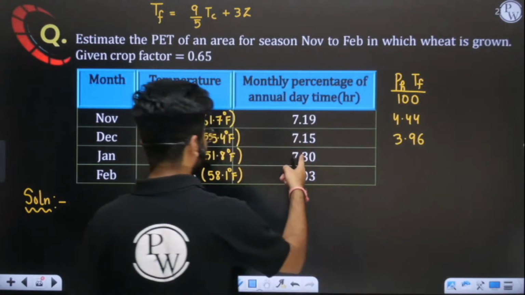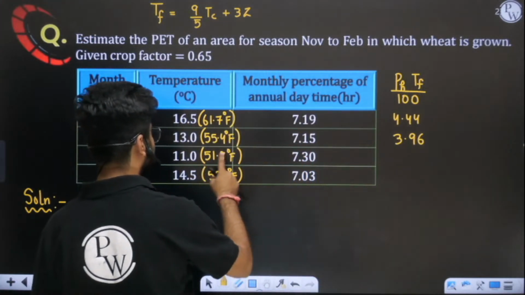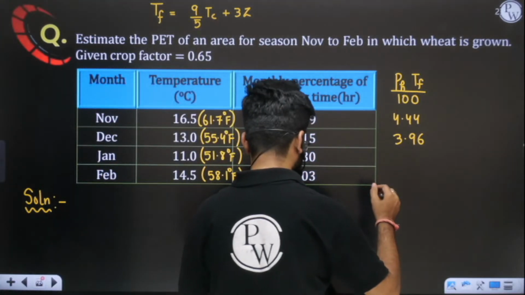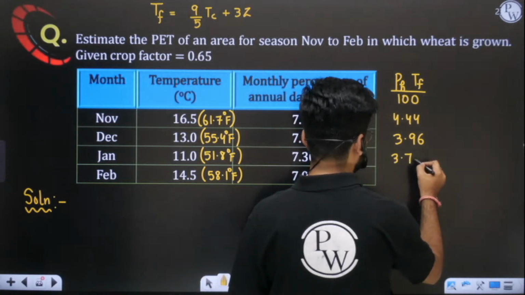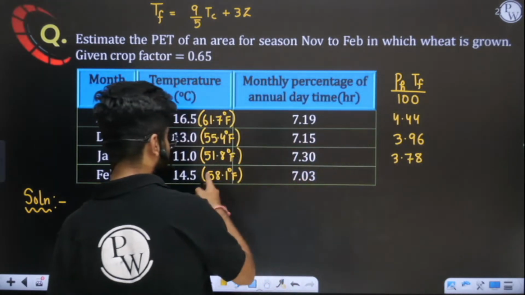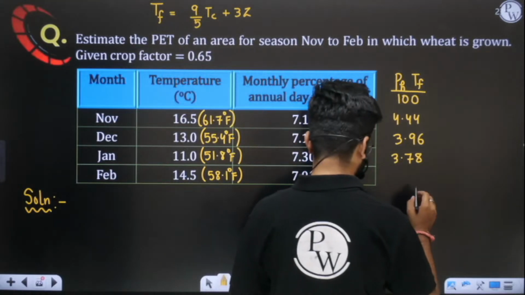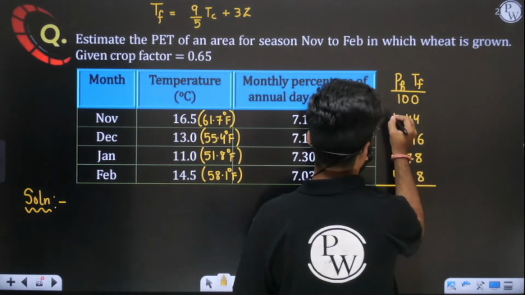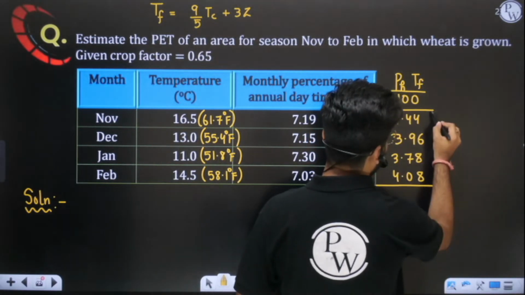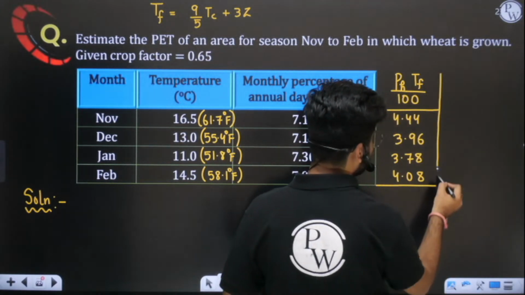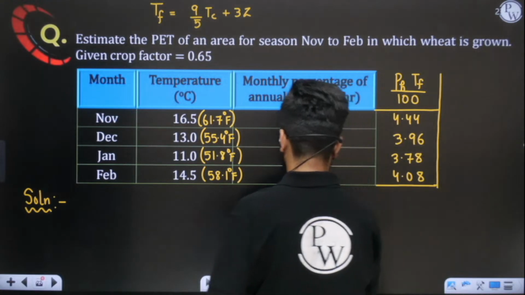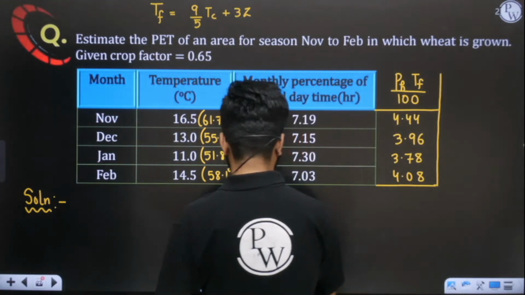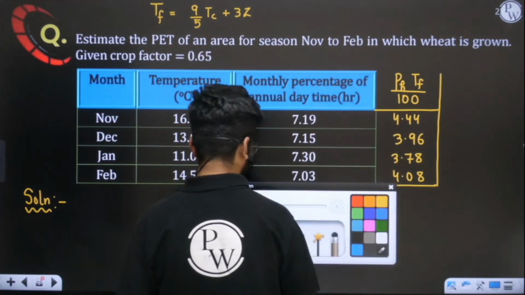Similarly, you will multiply 7.30 by 51.8 divided by 100, you will get 3.78. And at last, when you multiply 7.03 by 58.1 and divide by 100, you will get 4.08. I hope this is clear to you. Now you have to sum up all these values. Find the sum of these values.